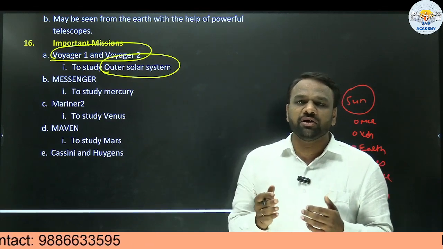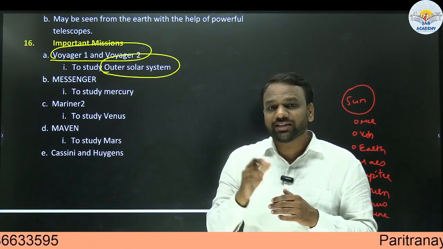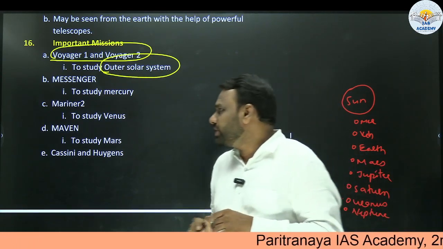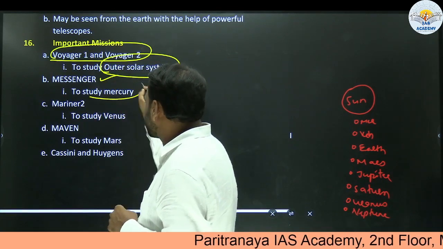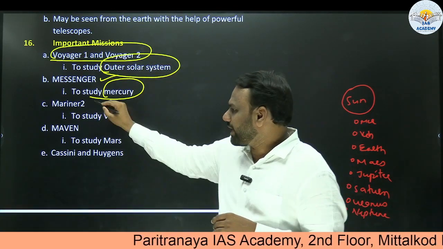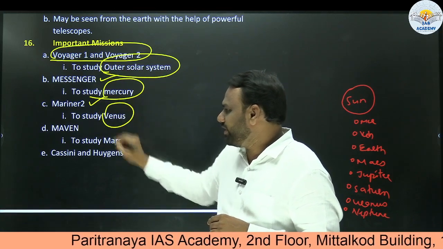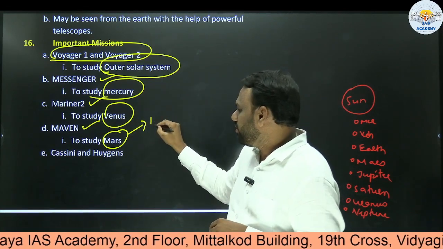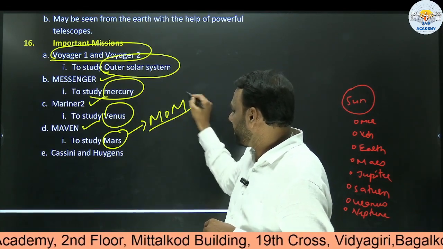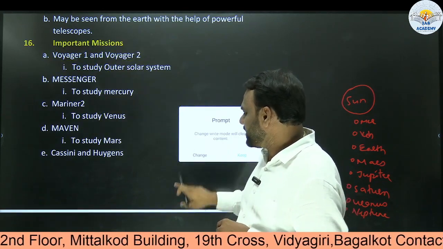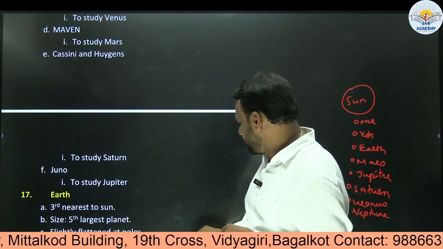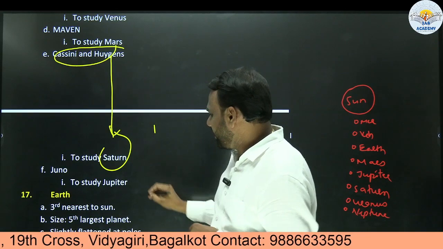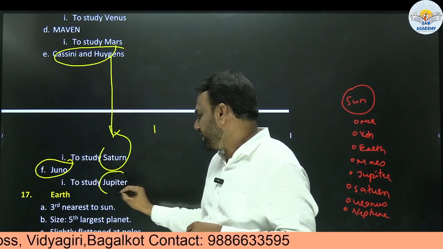Because when it comes to UPSC preparation, we also need to understand what has to be skipped, and to what extent we have to go to the deeper level. So here, this much information would be sufficient. Similarly, Messenger is a mission to study Mercury. Mariner is a mission to study planet Venus. Maven is a mission to study Mars. Apart from Maven, we also have the Indian mission, which is MOM, Mars Orbiter Mission. Next, we have Cassini and Huygens, the mission to study Saturn. Next, Juno is a mission to study Jupiter.